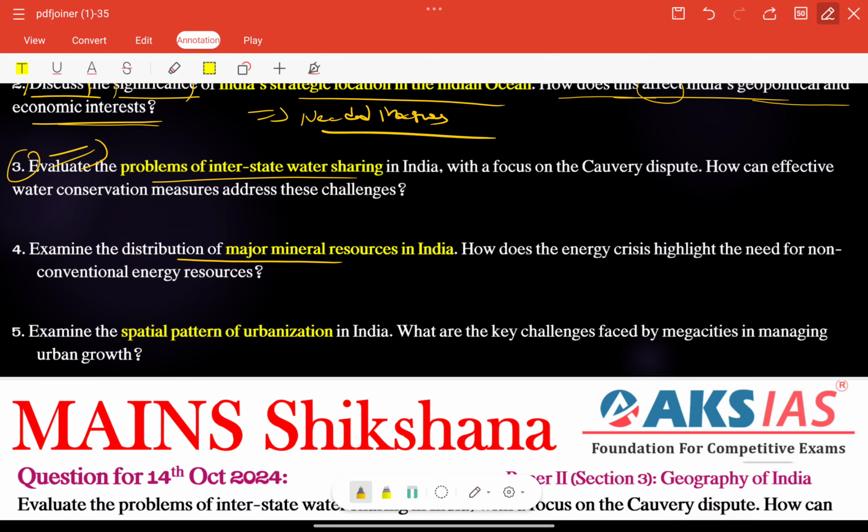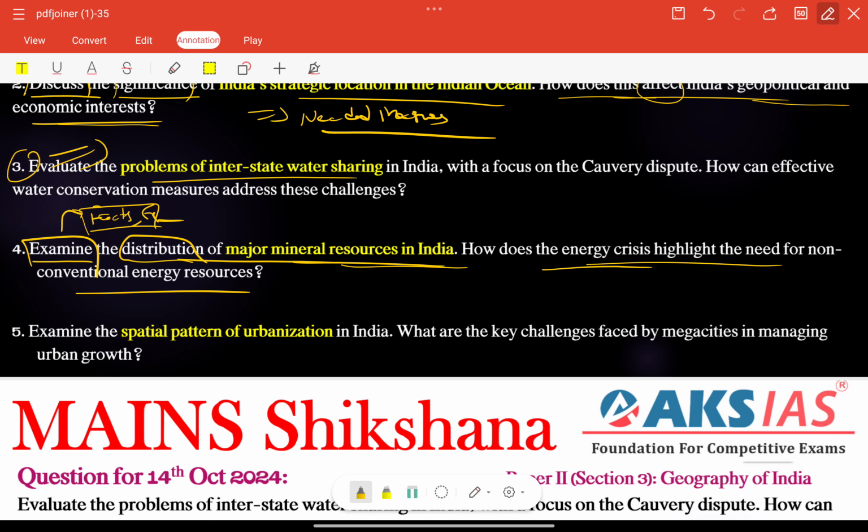Examine the distribution of major mineral resources in India. How does the energy crisis highlight the need for non-conventional energy resources? Here examine means we need to provide some important facts, examples, reports, indices, etc. The distribution of major mineral resources in India. Examine means we need to provide a detailed distribution of major mineral resources, and also we need to add some maps here, right? Very important.